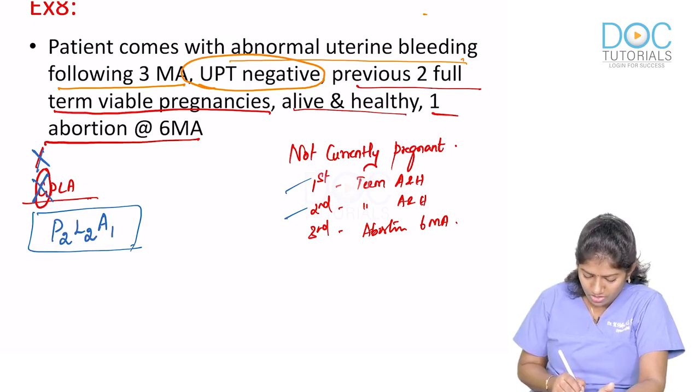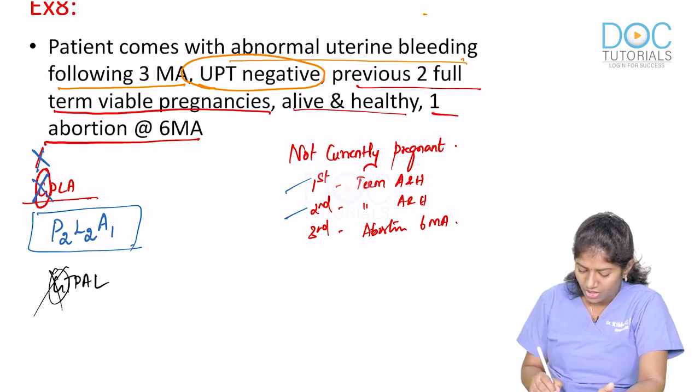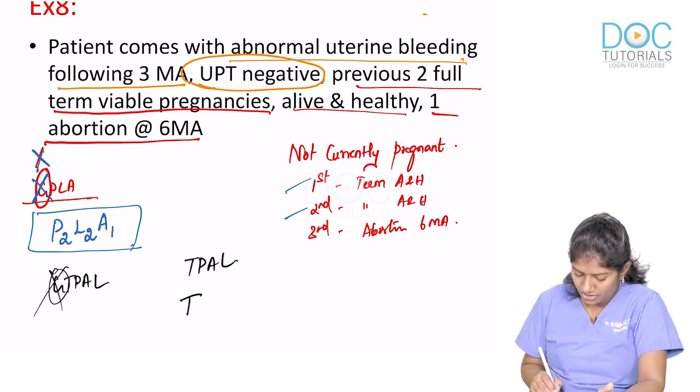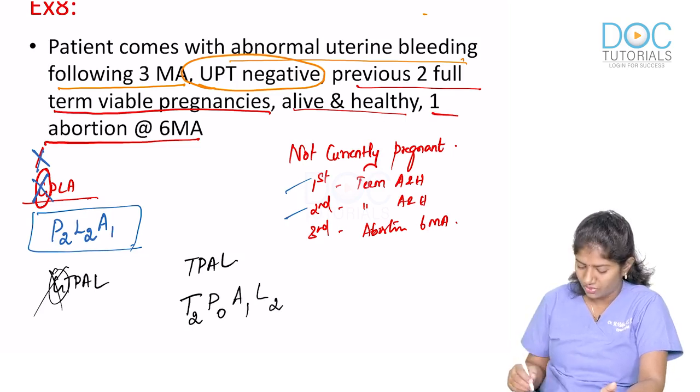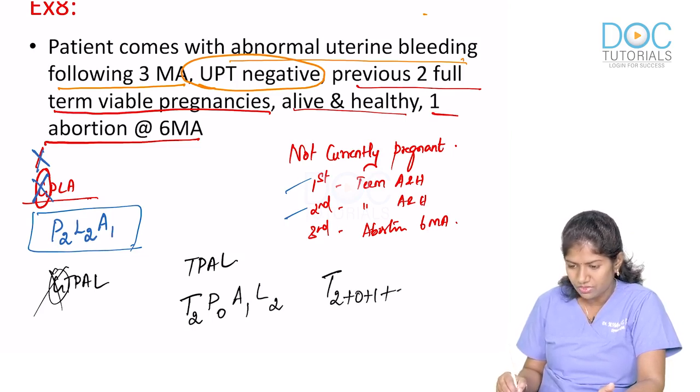What about the GT-PAL score? Here again, the alphabet G is not applicable for this patient. Only T-PAL will come. She has had 2 term pregnancies in the past. She has no preterm pregnancy in the past. She has had 1 abortion in the past and she has 2 living children at present. So her T-PAL score will be T 2 plus 0 plus 1 plus 2.